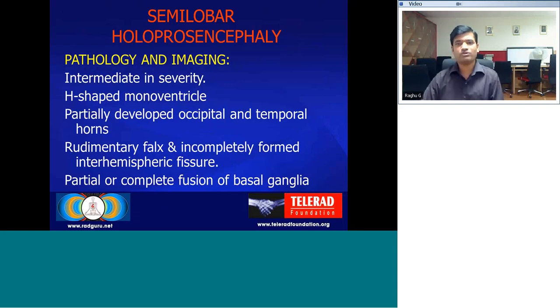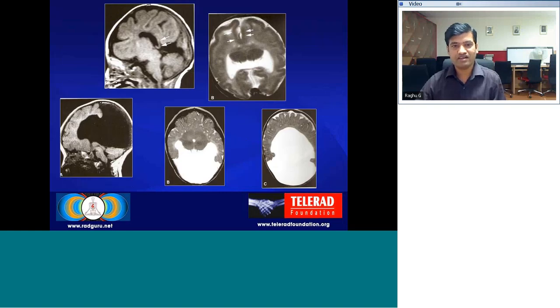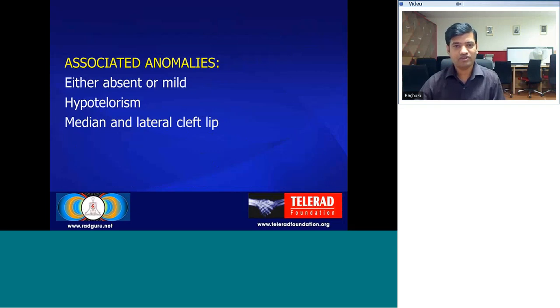Next type is semilobar holoprosencephaly. Again, it's the intermediate type. There is partially developed occipital and partial cleavage of the cerebral hemispheres, and there is a horseshoe-shaped monoventricle. Falx is incompletely formed and rudimentary, and there is partial or complete fusion of the basal ganglia. Here you can see that there is relatively some cleavage into right and left with a horseshoe-shaped monoventricle. Associated anomalies are absent or very mild facial anomalies, such as hypotelorism or median and lateral cleft lip.